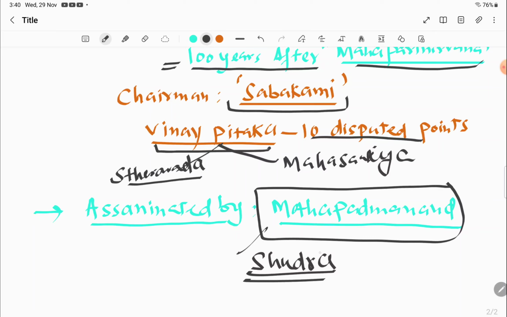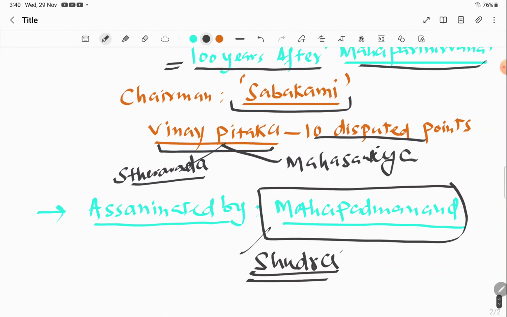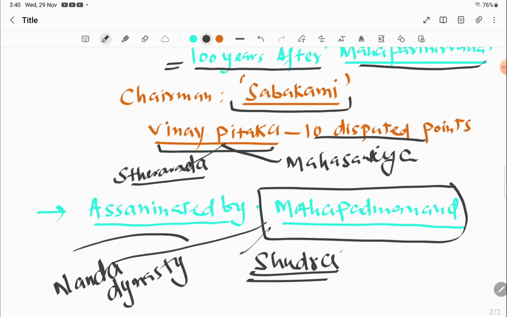It is believed that he stabbed Kalashok in the chest, which ended the rule of Kalashok and entirely ended the Shishunaga dynasty. This Mahapadmananda later gave rise to what is known as the Nanda dynasty, which we are going to learn in the next class.